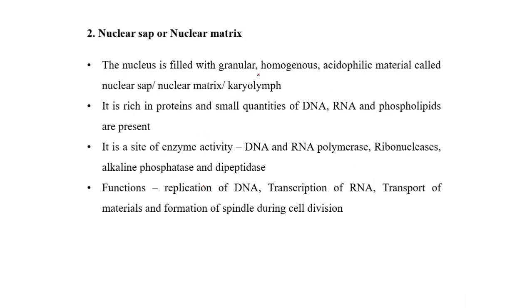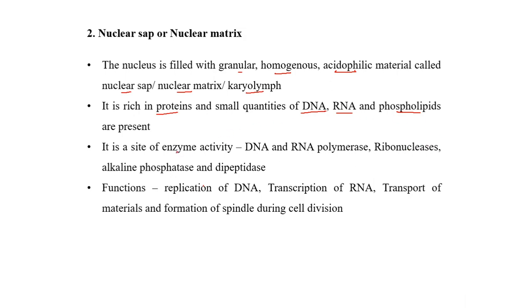It is granular and acidophilic in nature, and is called nuclear sap, nuclear material, or karyolymph. It is rich in proteins, and it also has small quantities of DNA, RNA, and phospholipids.